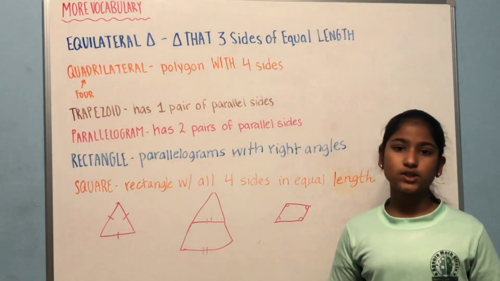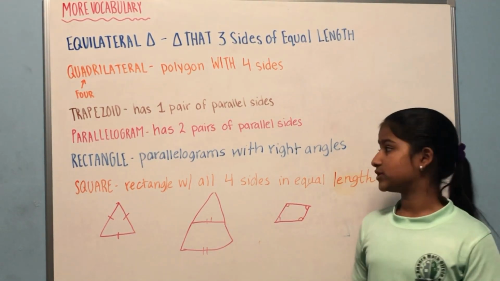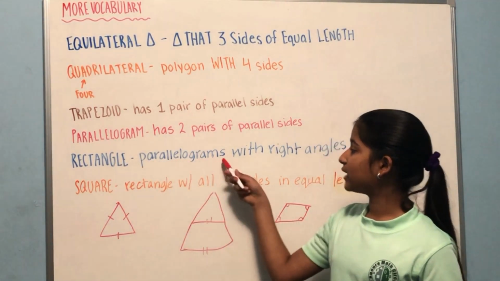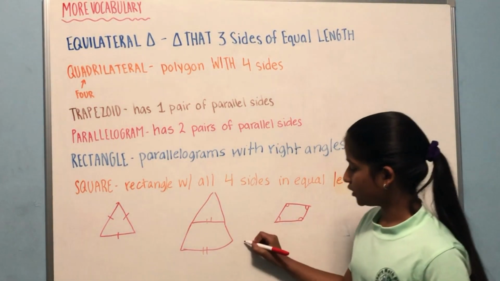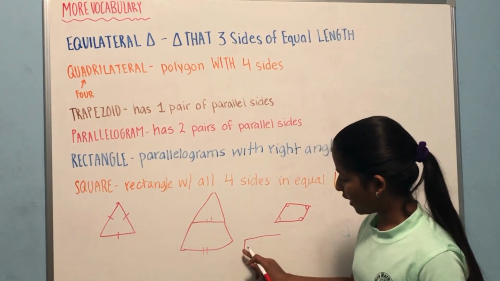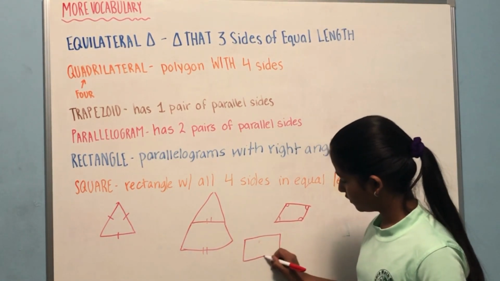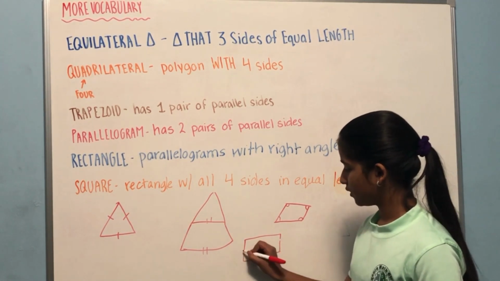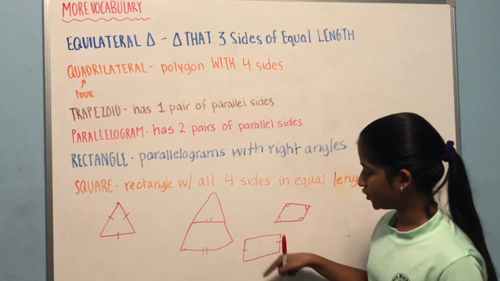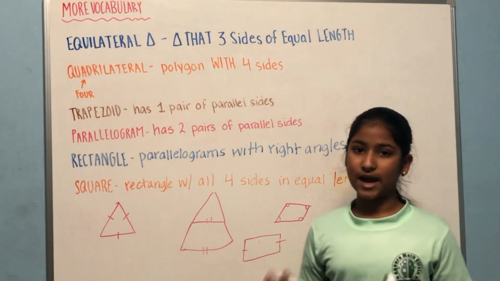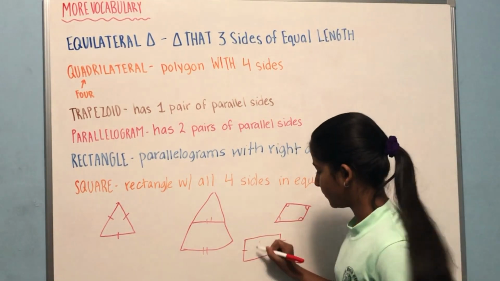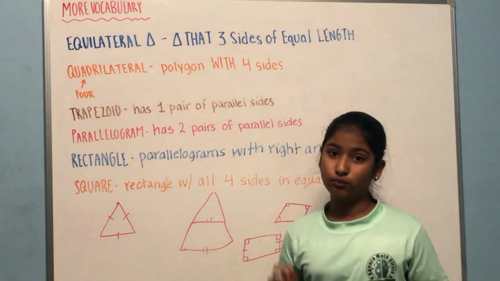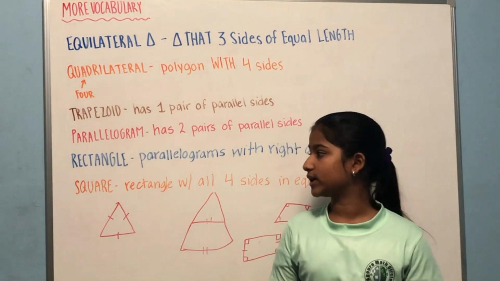However, a rectangle is also a parallelogram which has right angles, which we will learn about now. A rectangle is a parallelogram with right angles, and not all sides are going to be equal. However, these 2 sides are going to be equal, and these 2 sides are also going to be equal, but all of the sides are not going to have the same length.